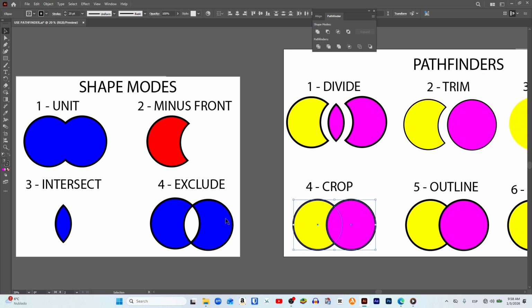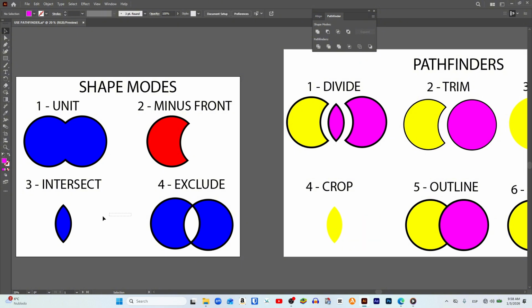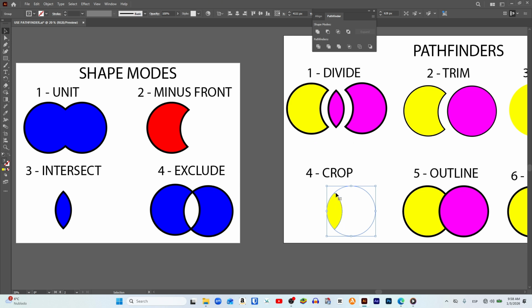I select both shapes, apply the function, and you can see that the result is a shape shared by both circles, just like with the intersect tool, but in this case the resulting shape does not take the color of the circle that was in front, but instead takes the color of the circle that was behind. In addition, as you can see, even though the shape has the color of the circle behind, the selection of the circle on the right appears, which is the one that was in front. If we go to the top control bar in stroke, type 20 and press enter, you can see how the stroke of this front circle is preserved.